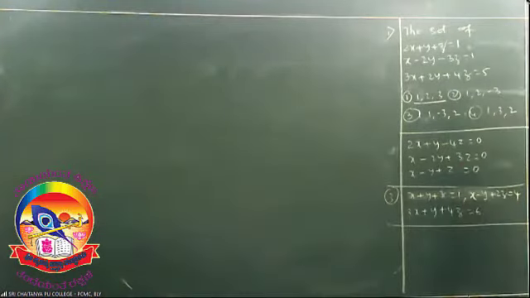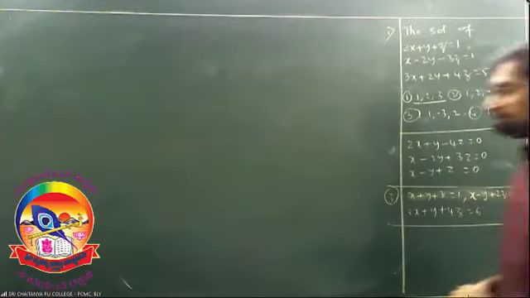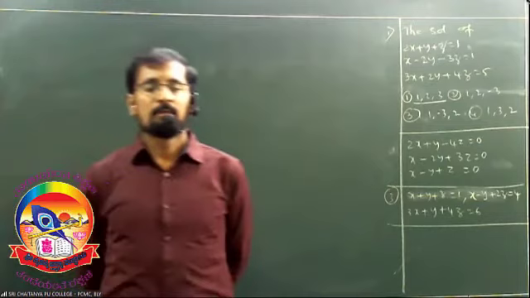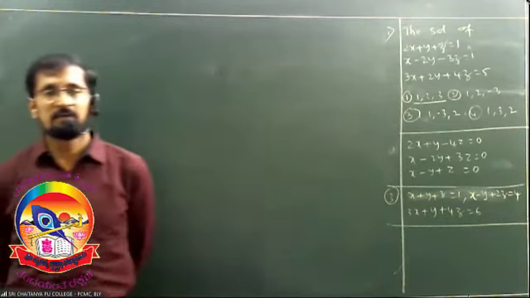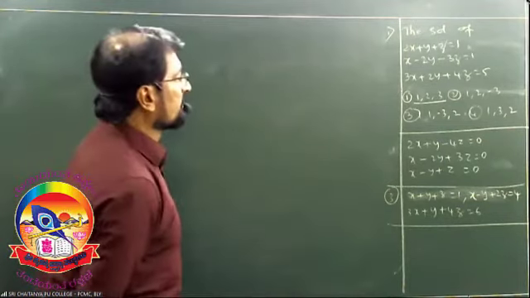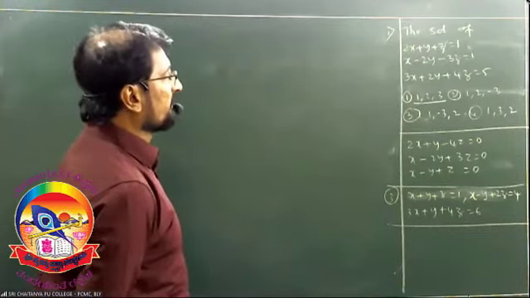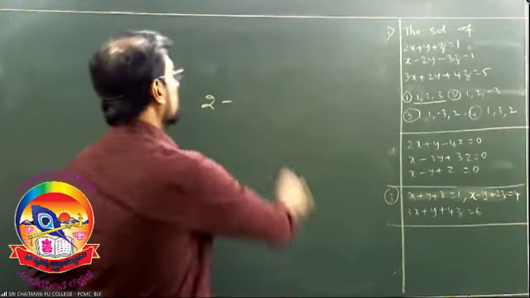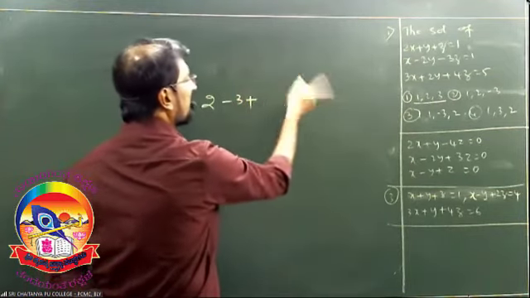Third one is the answer. 1, minus 3, 2. Observe that one. Substitute x, y, z in the first equation: that becomes 2 minus 3, plus z value is 2.